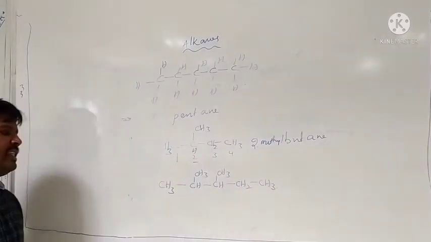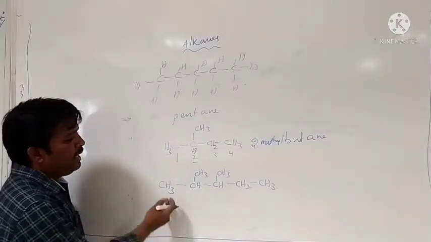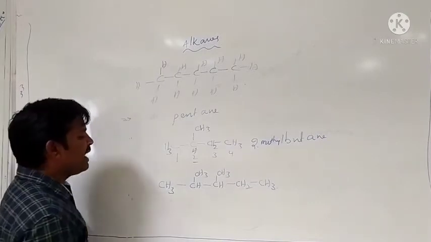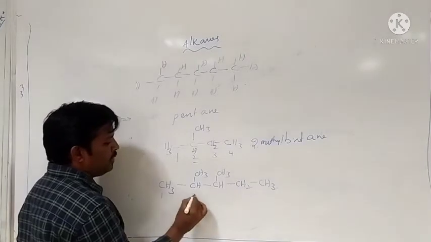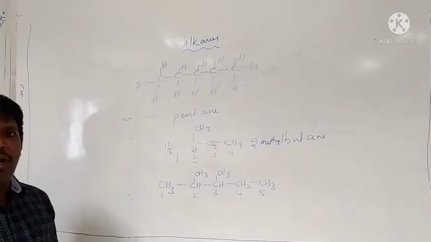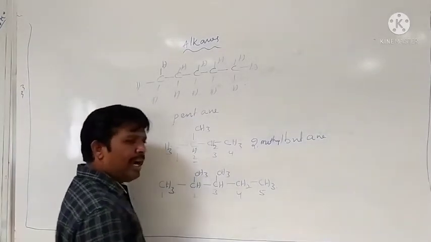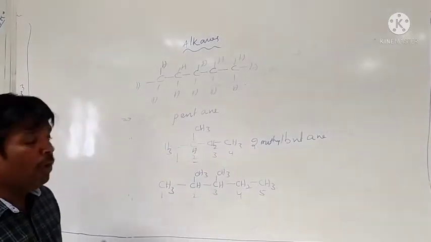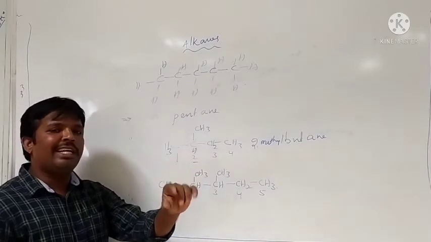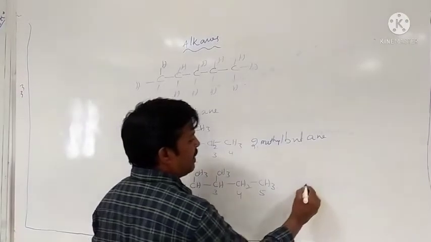Okay, this is another example. Let's see how many carbons are present in the parent carbon chain. The parent carbon chain contains 1, 2, 3, 4, 5, five carbons, the highest number of carbons. Is there any other possibility? No. That's why the five-carbon chain is selected as the parent carbon chain.